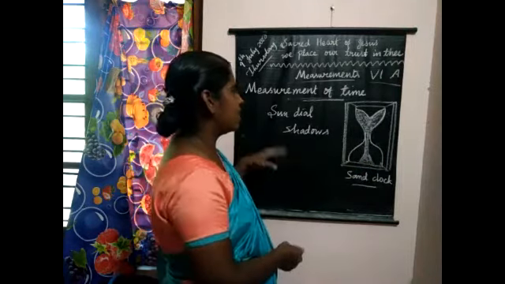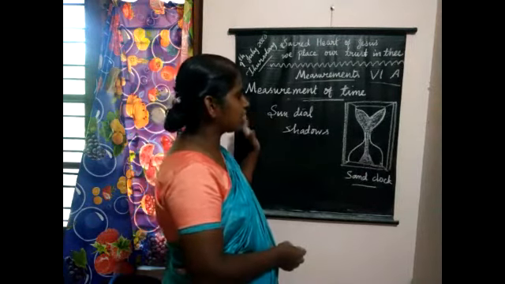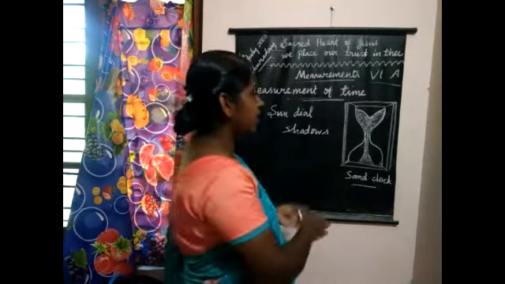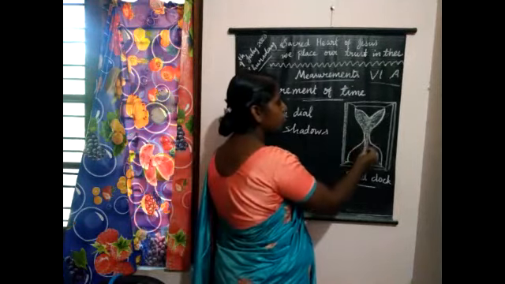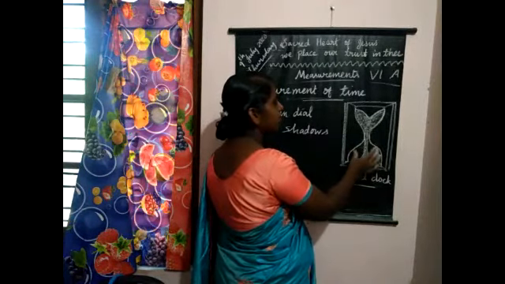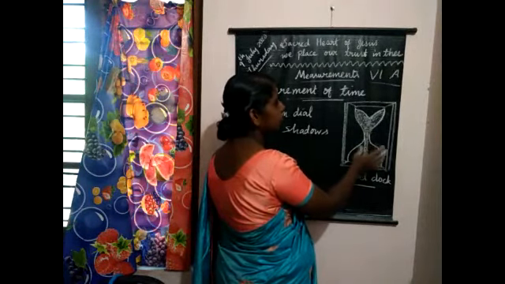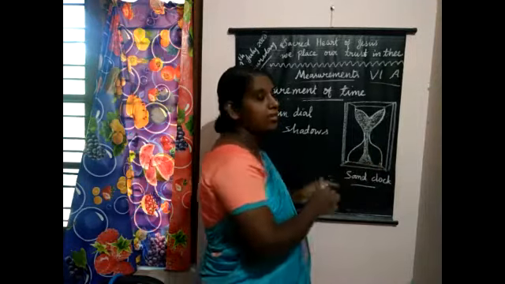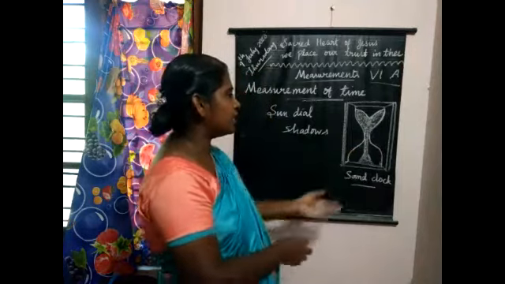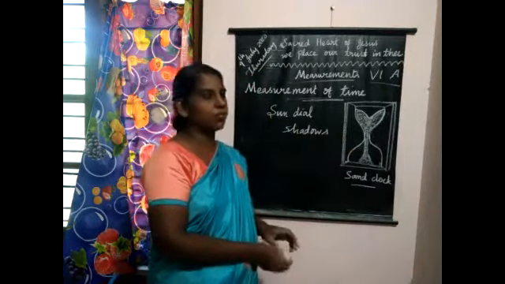In olden days they used sundial, then sand clock. The sand will flow slowly, and when it falls fully, they will call it 1 hour, and then they will keep the sand clock upside down, and the same thing will happen. But these are all very difficult.